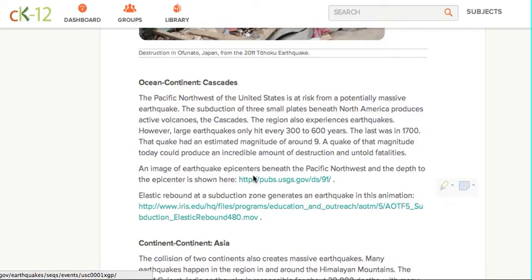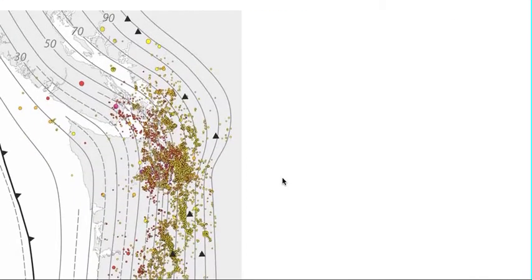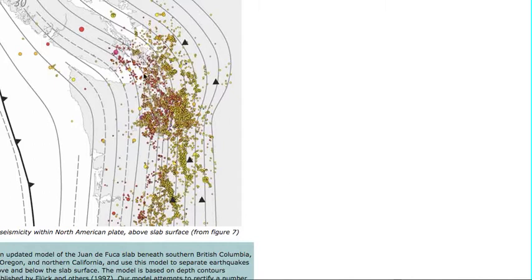An image of the earthquake epicenters beneath the Pacific Northwest and the depth to the epicenter is shown here. So let's take a look at it. Right here, we can see this is Washington State. And you can see right here all these earthquakes that are in this particular area. The triangles represent the different volcanoes in this area. Amazing.